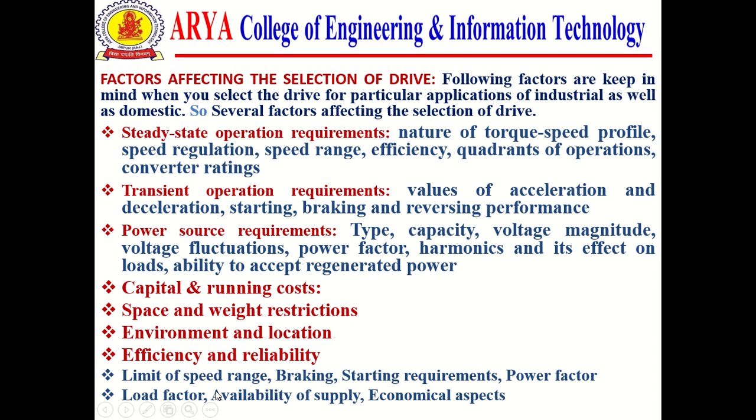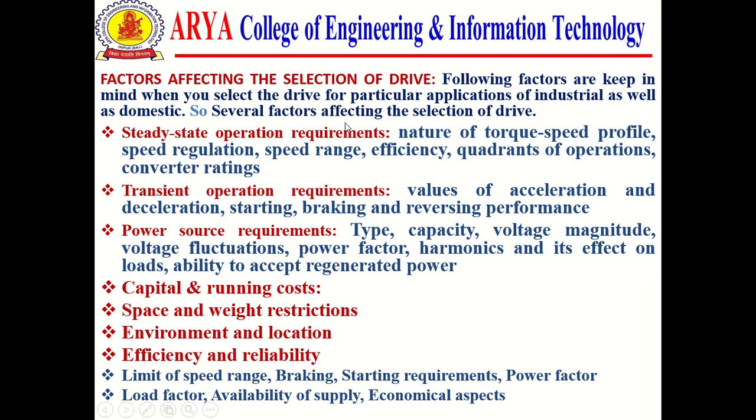Another technical parameter is the limit of speed range. What is the range of speed variation? Low rated speed or above base rated speed? So these are the technical parameters when you select the drives. Braking and starting requirements, power factor, load factor, and availability of supply, which type of supply is available, AC or DC.